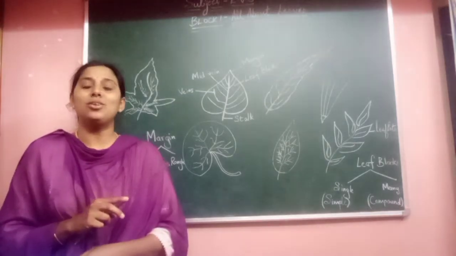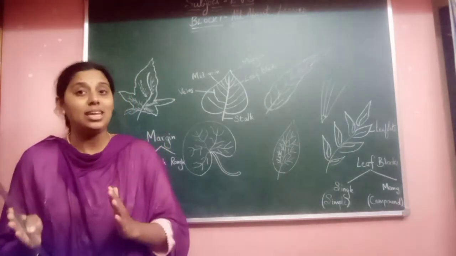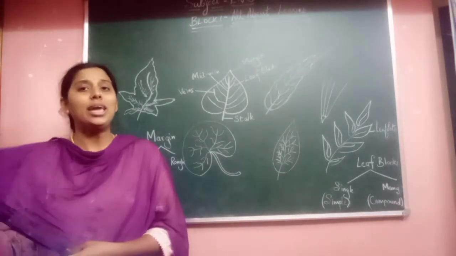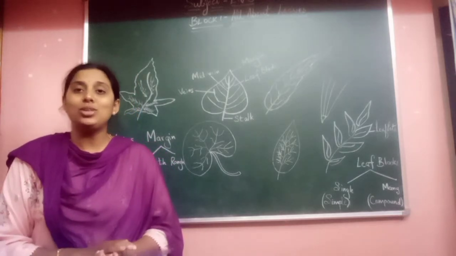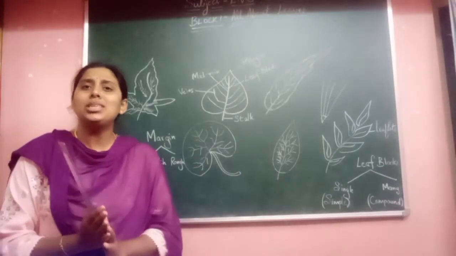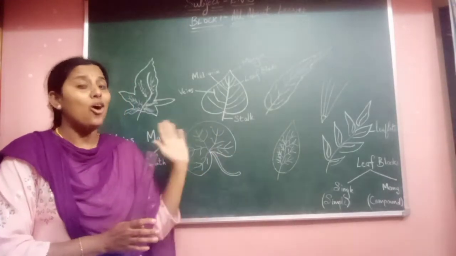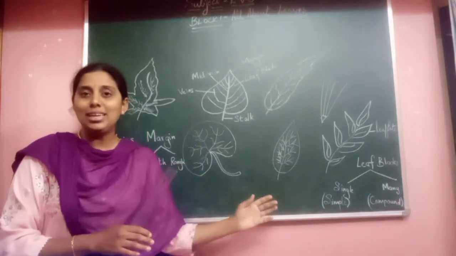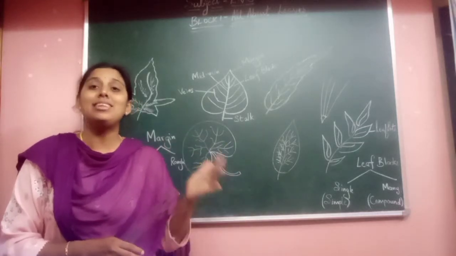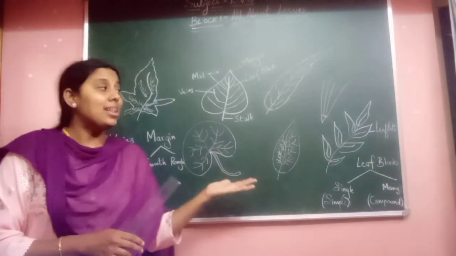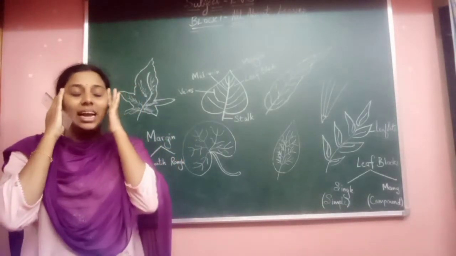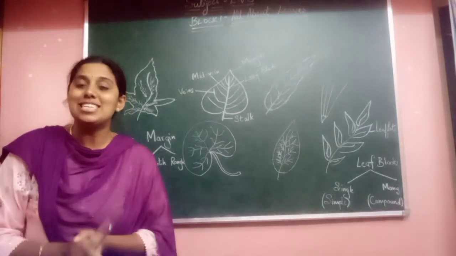But some leaves are exceptional cases, like leaves in crotons. They are not green in color. They are in different colors. So I will show a video related to leaves, children. But before that, the major thing you can find is that most of the leaves are green in color, even though in some plants the leaves are reddish and other colors. Still, when we say leaves, the color that comes to your mind is green, isn't it, kids?